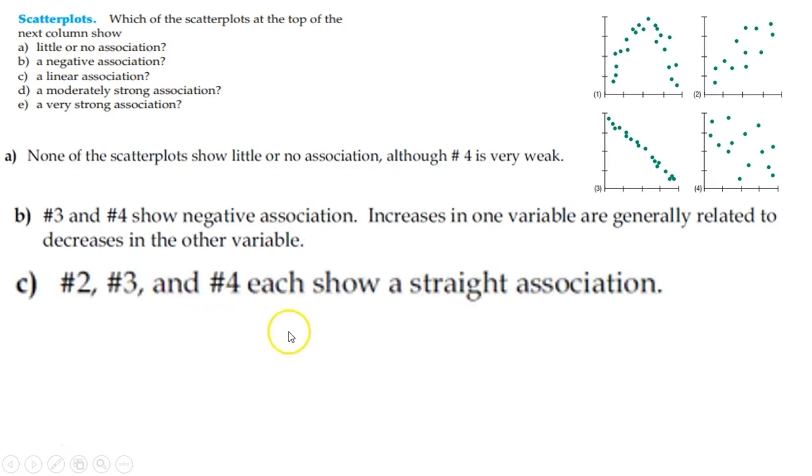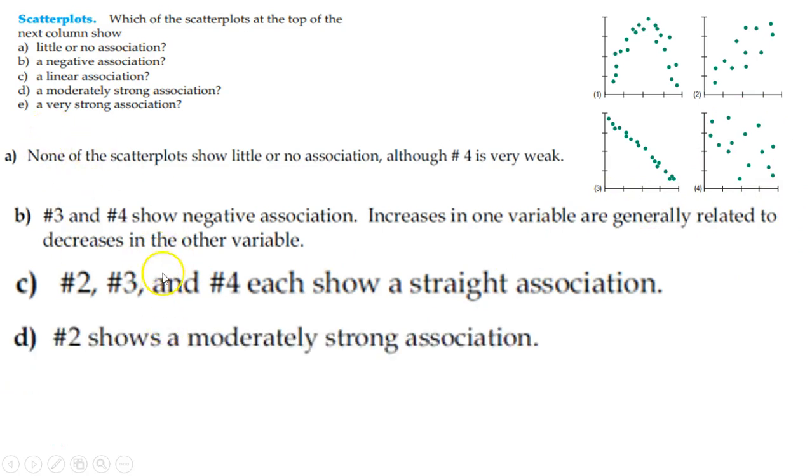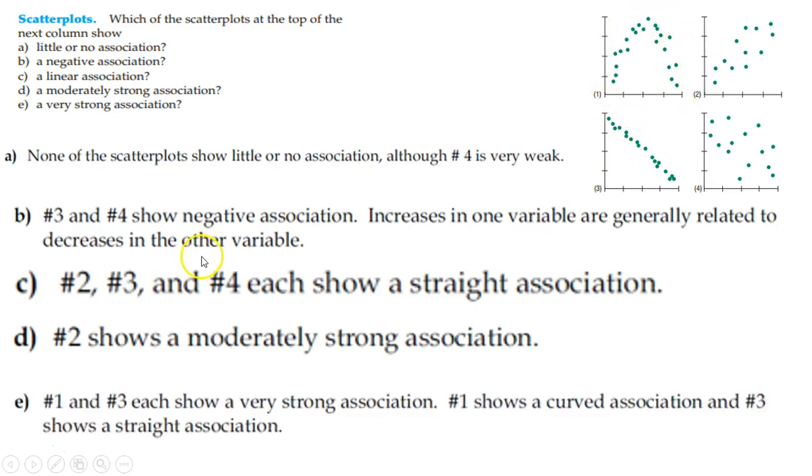A linear association. That's definitely linear in that one. So you could argue all four of those. Someone could argue that they don't think 4 is, and that it's an A. D, a moderately strong association. So that's pretty strong, right? That's moderately strong, like the association between them. That's pretty moderate. I know some would argue, doesn't that look like a pretty strong association?